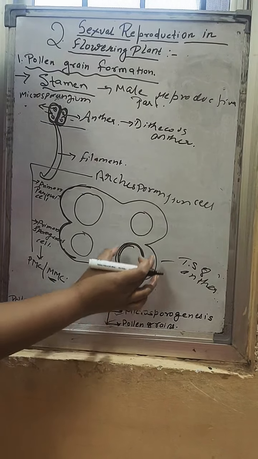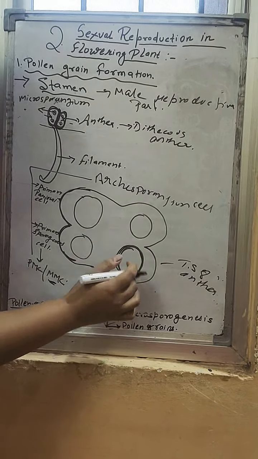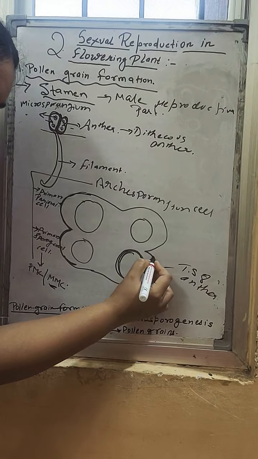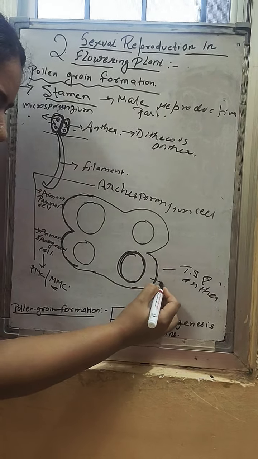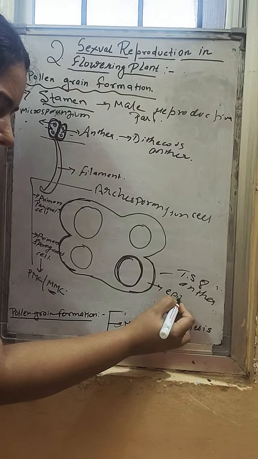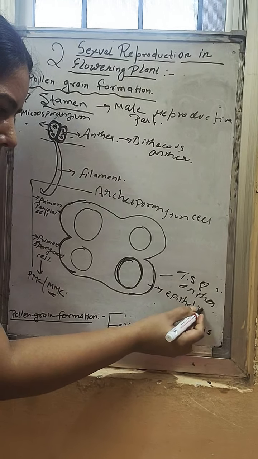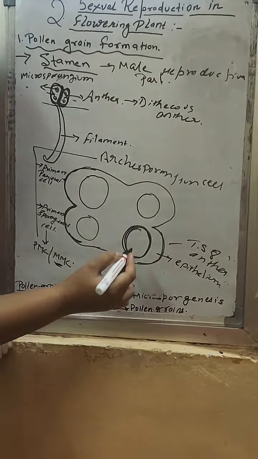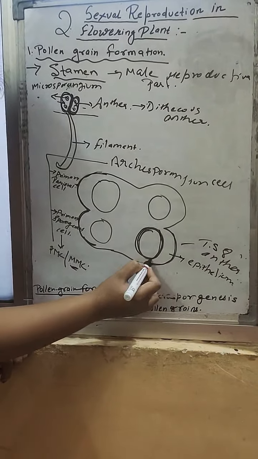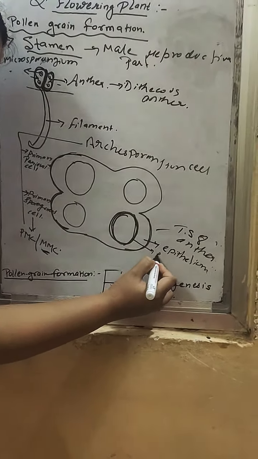Now we will discuss one of the sporangia, the microsporangia. This microsporangium is surrounded by layers, and the outermost layer is known as the epidermis. Understood? The second layer is known as the endothecium.